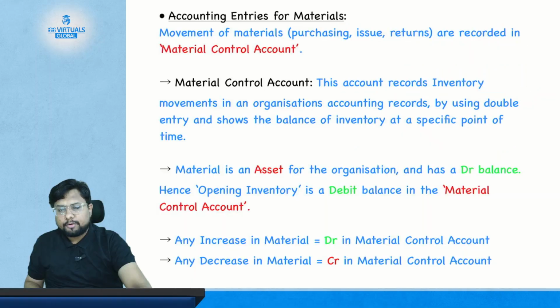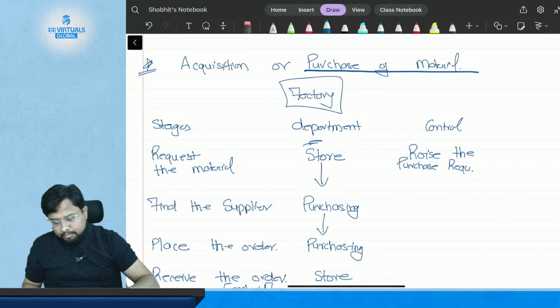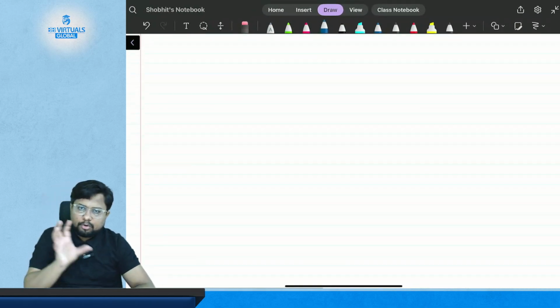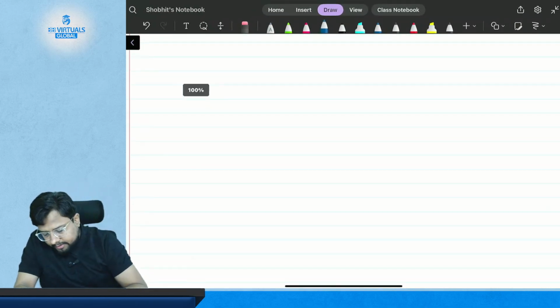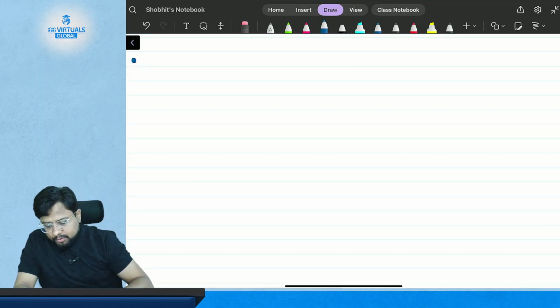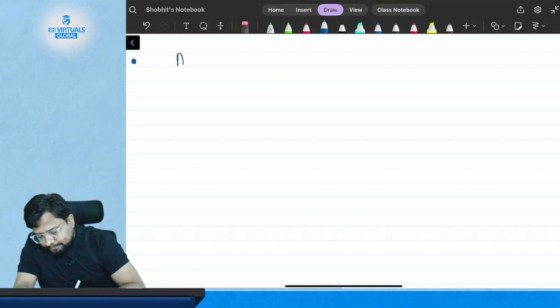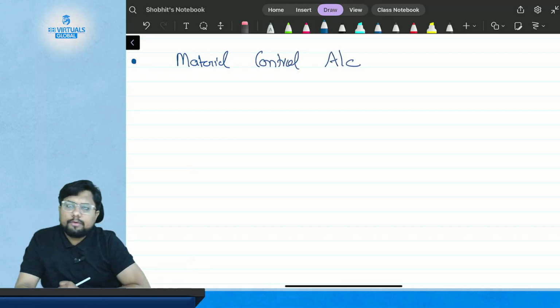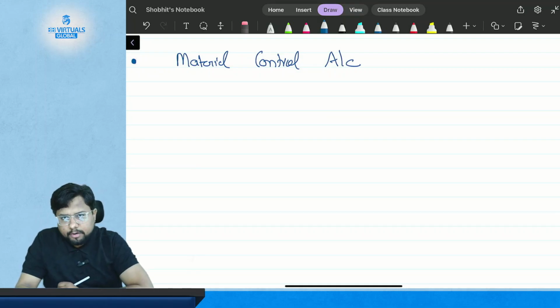Okay. So let's start with the first topic, which is the material control account, which is also linked with the accounting entry for the material. Both are the same topic and cannot be understood separately. So the next topic is material control account.